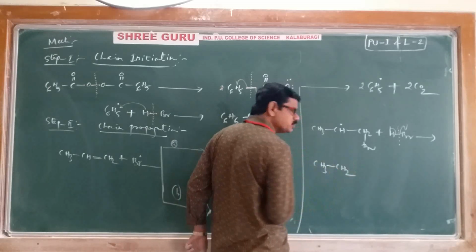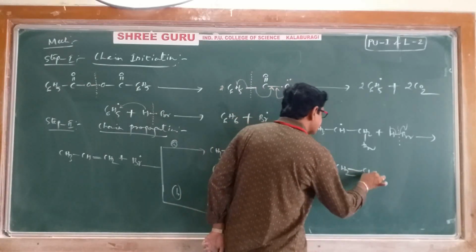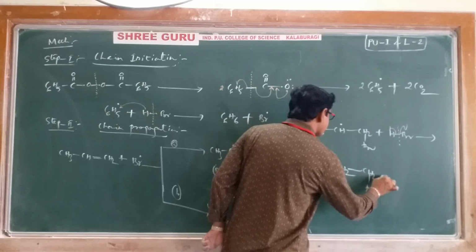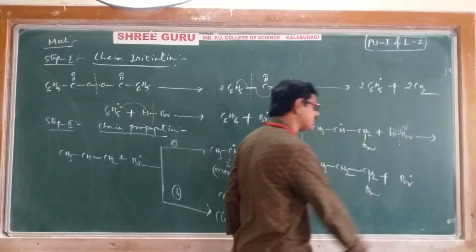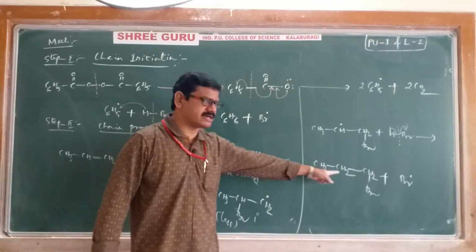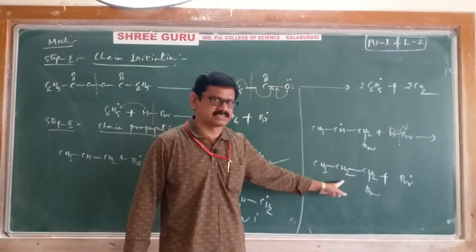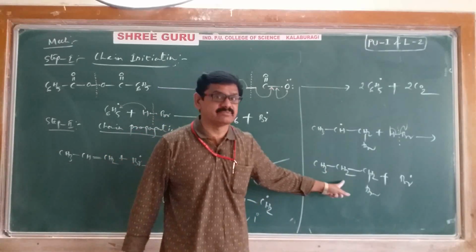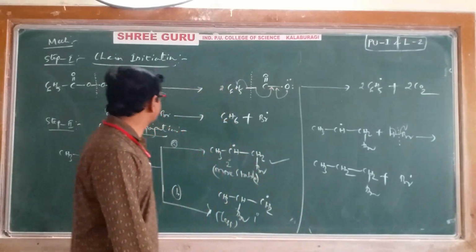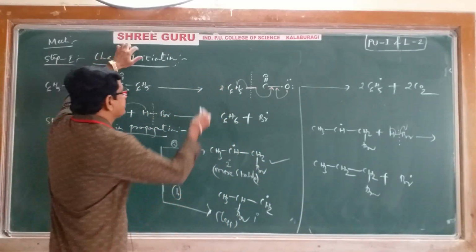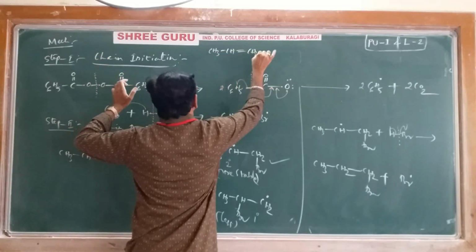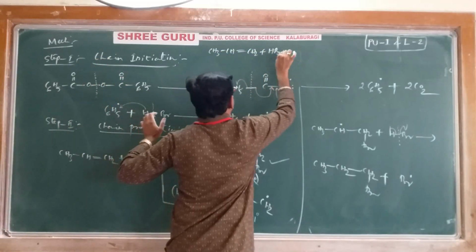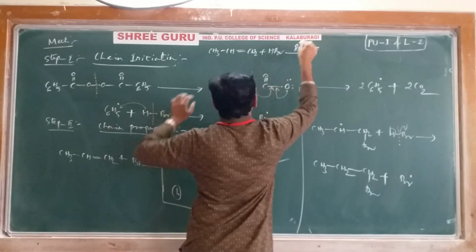CH3, CH2, CH2Br plus a bromine free radical is forming. This is our final product according to anti-Markovnikov's rule. See here once again, we'll just recall the reaction. CH3, CH double bond, CH2 plus HBr in the presence of peroxide.